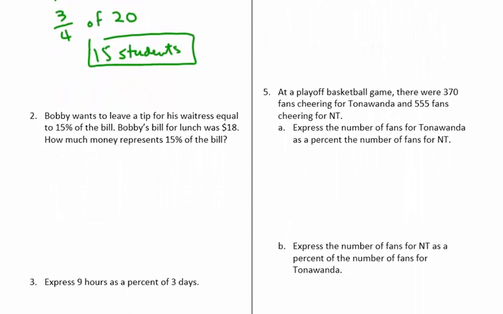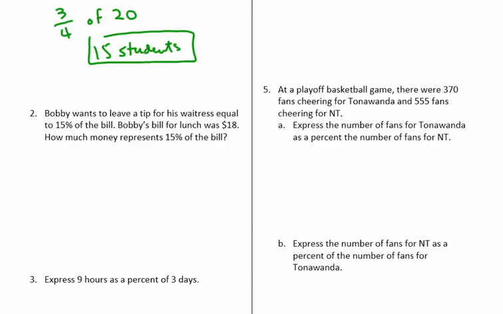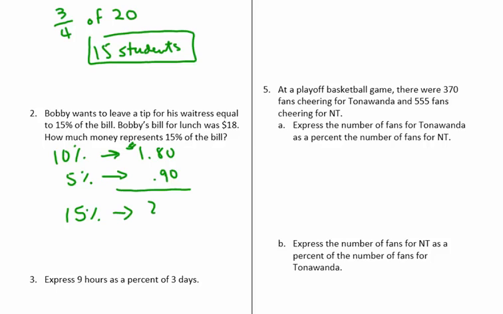Bobby wants to leave a tip for his waitress equal to 15% of the bill. Bobby's bill for lunch was $18. How much money represents 15%? 10% of a number is just moving the decimal over one place. So if I have $18 and I move the decimal over one place, that would be $1.80. So 10% is $1.80. 5% is just half of 10%, so half of $1.80 is 90 cents. If I add these together, that gives me 15%, which is $2.70. So doing a little mental math, moving the decimal one place for 10% is pretty easy.